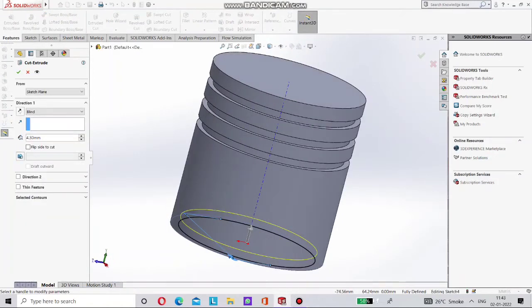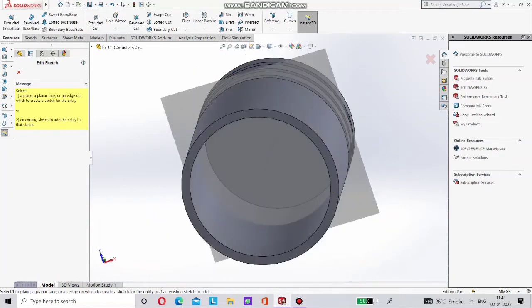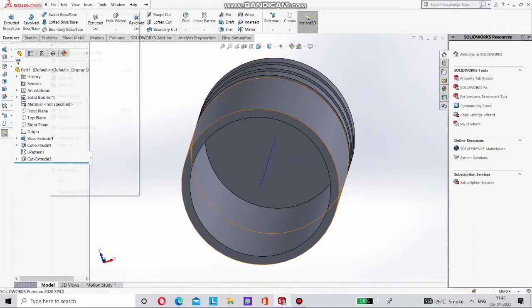Select this and give it a dimension of 85 mm and extrude cut, cutting this side. Now it's done.